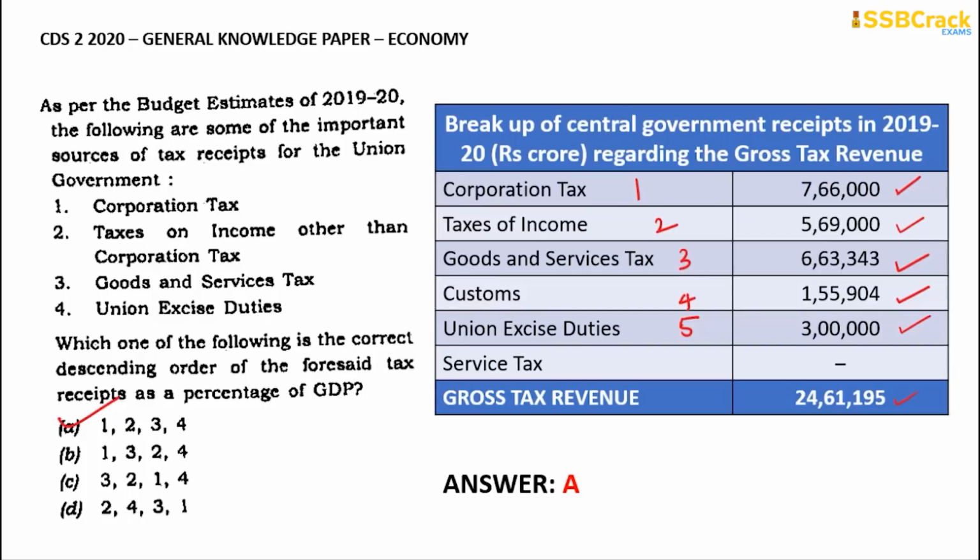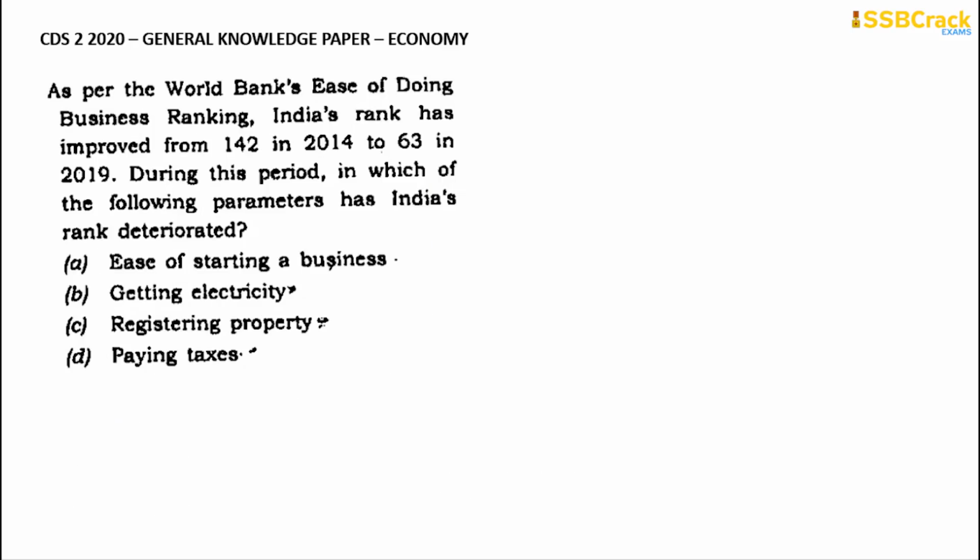Going on to the next question: as per the World Bank's Ease of Doing Business ranking, India's rank has improved from 142 in 2014 to 63 in 2019. During this period, in which of the following parameters has India's rank deteriorated? The meaning of deteriorated is that it has been reduced. So this is an important one.